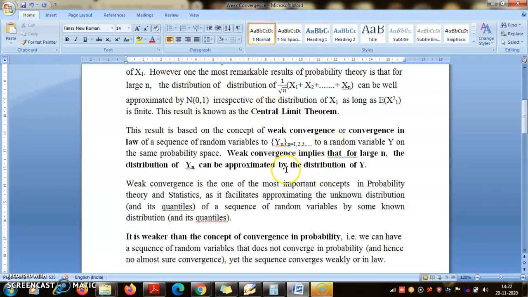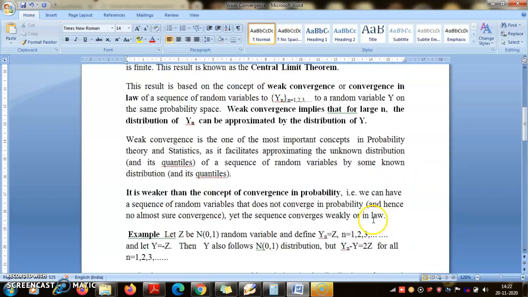So the idea of weak convergence is that the distributions of Yn may not be known, but for large n we should be able to approximate the distribution of Yn by some known distribution. Then we say that the Yn's converge weakly or in law to that distribution or to that random variable.